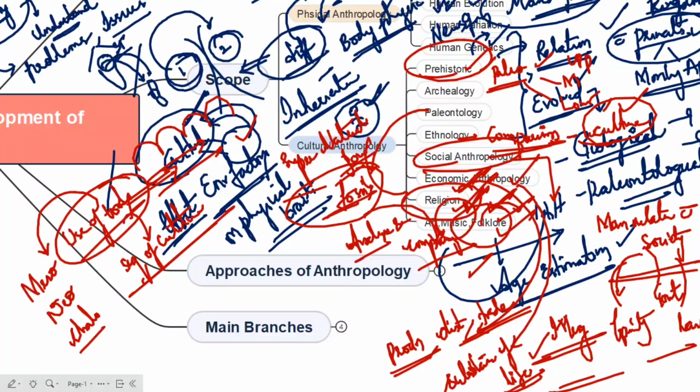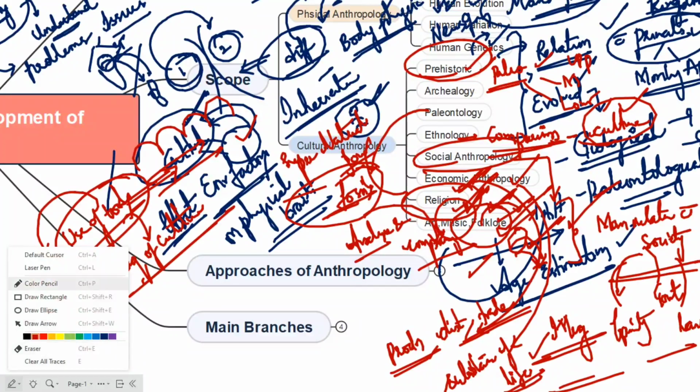Through folklore, parents used to teach things to their children, and they would be learning. So it acted as a medium of education at that time. Even now, if you have gone through the Bheemla Nayak title song, there is a folklore in the introduction. In the same way, folklores are present, and because of them, knowledge has been transmitted from one generation to another. So this is the importance of art, music, and folklore. This is about the scope of physical and cultural anthropology.